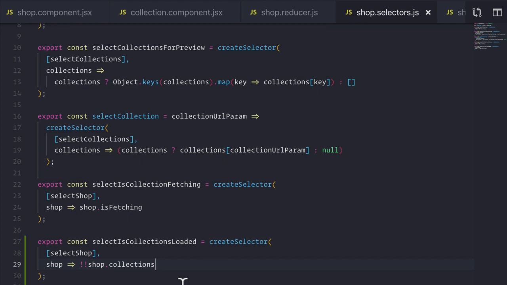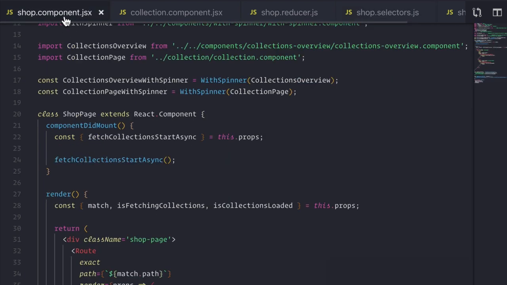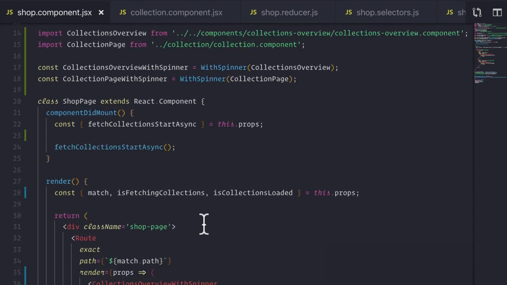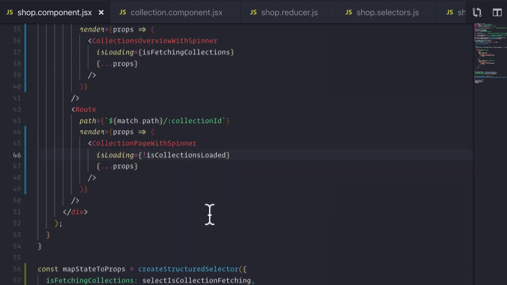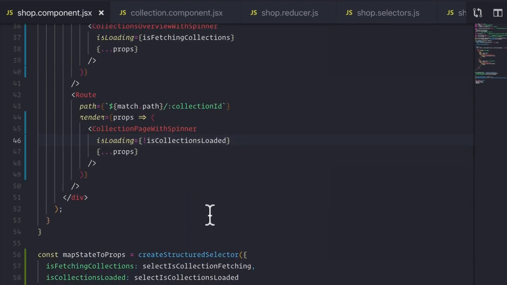It's perfectly fine. The more you code, the more you will come across these situations where you need to come up with a solution that is good enough for you on the spot. And from there is the only way you'll learn, right? Because this right now causes no problems for us. And this is actually a very valid way for us to determine whether or not our collections has been properly loaded in order for us to leverage our loading spinner state.